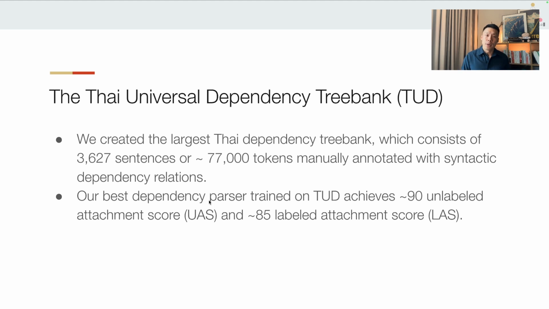So what did we do? We made the Thai Universal Dependency Treebank, or we call it TUD, and it is the largest Thai dependency treebank. It consists of 3,600-something sentences and over 77K tokens, and they are all manually annotated with syntactic dependency relations. We trained our best dependency parser on this dataset, because we want to prove that our dataset can work as well. It achieves 90% unlabeled attachment score, or UAS, and 85% labeled attachment score, or LAS.